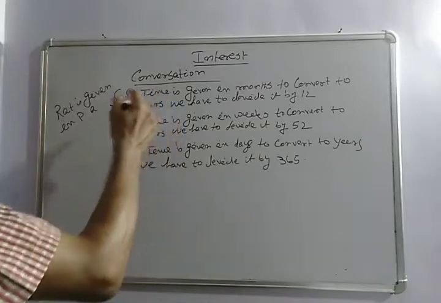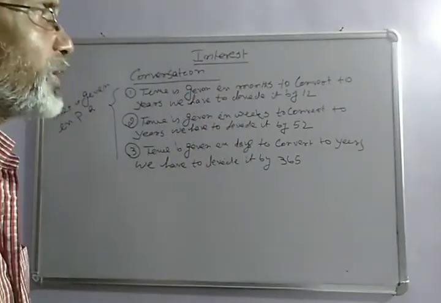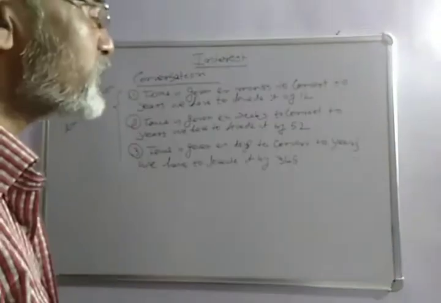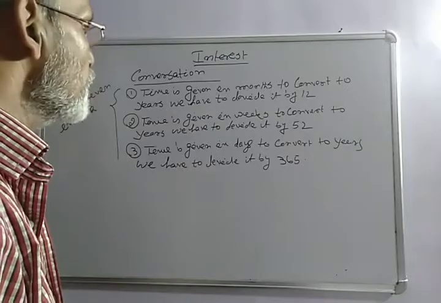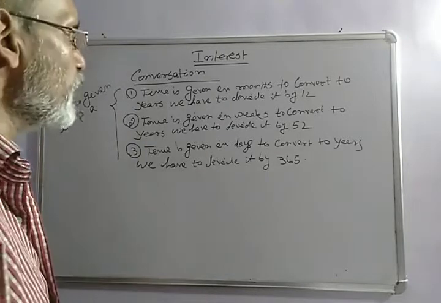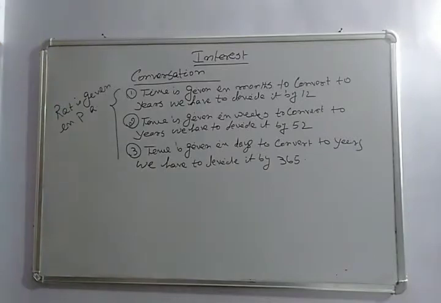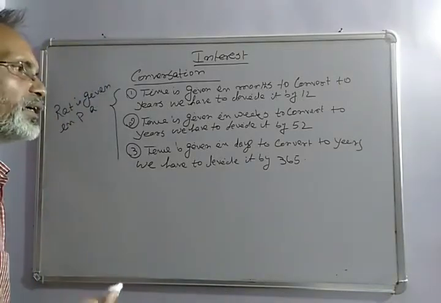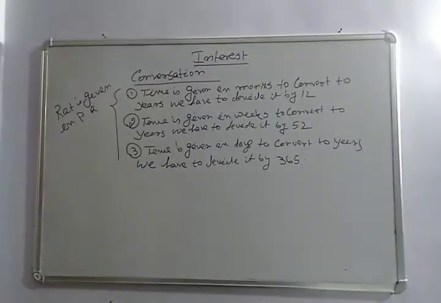So if the time is given in months, divide it by 12, then go for the calculations. If the time is given in weeks, divide it by 52. If the time is given in days, divide it by 365. And in the other cases, there are no changes. Take the P and rate, convert the time accordingly, put in the formula, and get the answers.